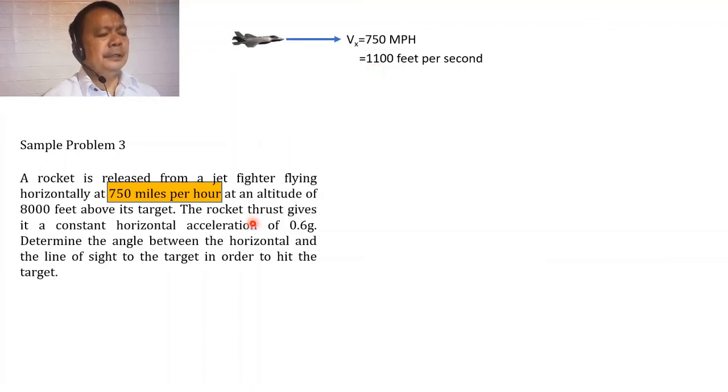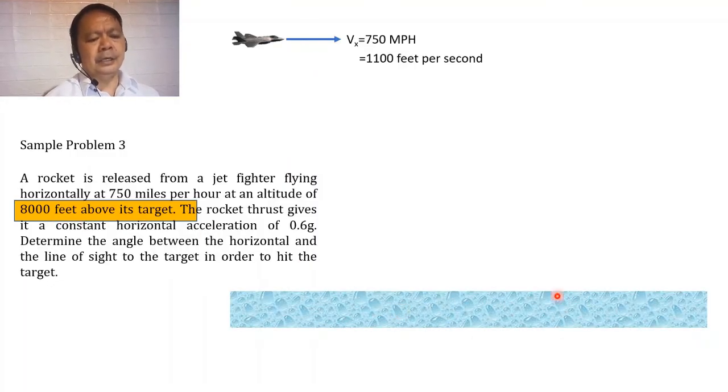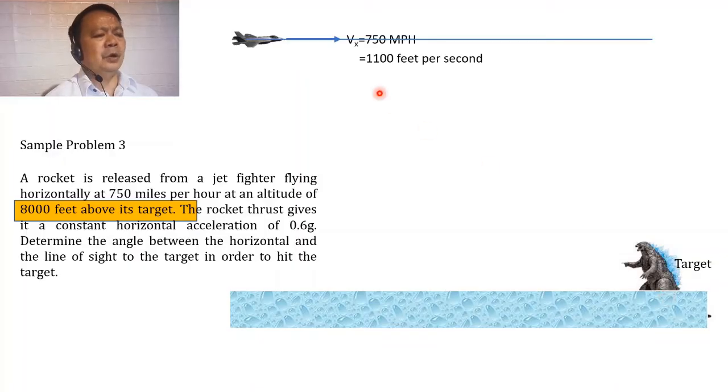Okay, so what else is given? The jet is traveling at an altitude of 8,000 feet above its target. Imagine that we have here a target, and the target is somewhere here, whose distance is 8,000 feet below the elevation of the jet. So the distance from this point is given as 8,000 feet.